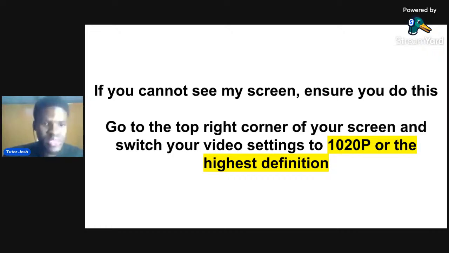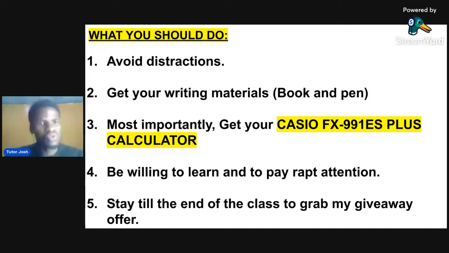Okay, so we are going to dive into what we have. Now, I want you to avoid distraction. And please, if you've not gotten your pen and your book, please go and get it now, because I'm going to be showing the steps on how you can solve mathematics without solving. So you want to be taking notes down, you want to be jotting things down. So go and get your writing materials, your book and your pen immediately.